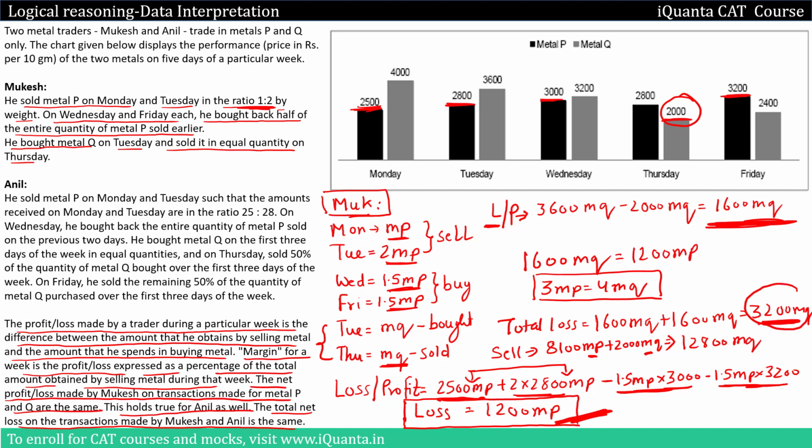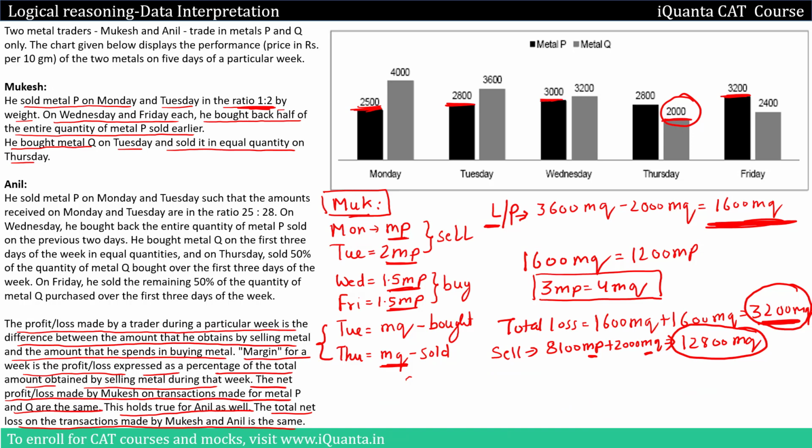You can calculate this. So now we have the total loss with us. We have the total amount by selling the metal in this week. So we can find out the loss margin, because margin is the profit or loss expressed as a percentage of total amount obtained by selling the metal during that week. So net loss is 3200 MQ, total amount by selling in that week is 12800 MQ. If you find out its percentage, it will be 25%. This will be the loss margin of this week, and this is only for Mukesh. So that's it, we are finished with Mukesh.